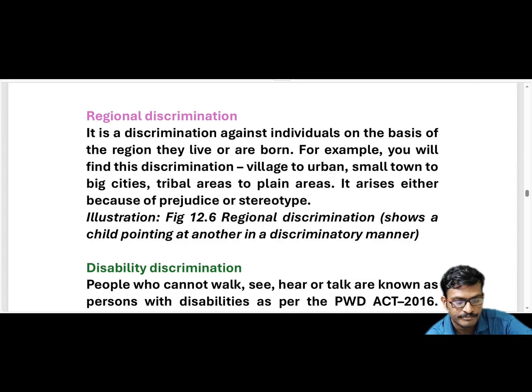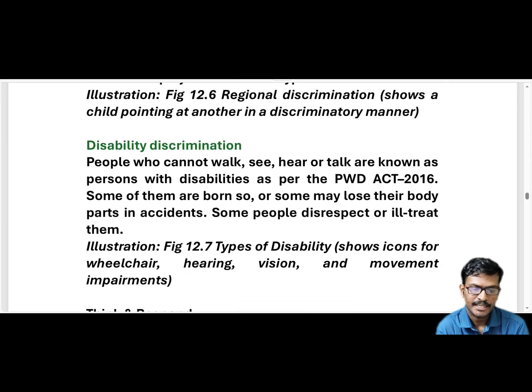So another side heading: disability discrimination. People who cannot walk. First of all, we will discuss what is disability, then discrimination. What is meant by discrimination? Here, people who cannot walk, see, hear or talk, meaning those unable to walk, see, hear or listen, or talk, are known as persons with disabilities as per the PWD Act 2016.